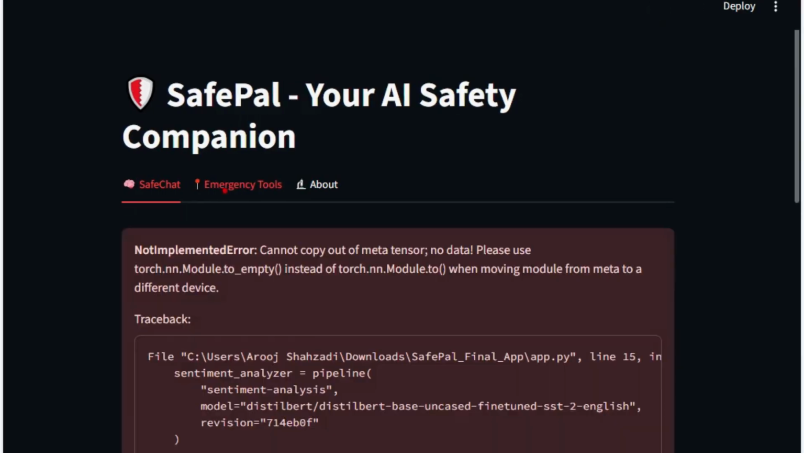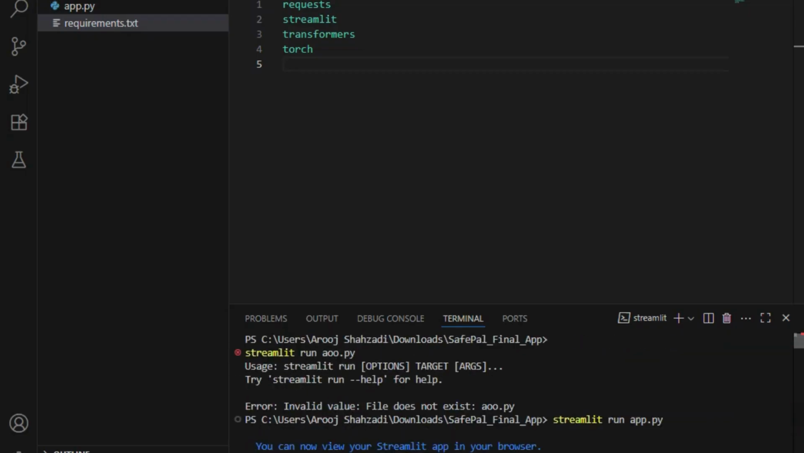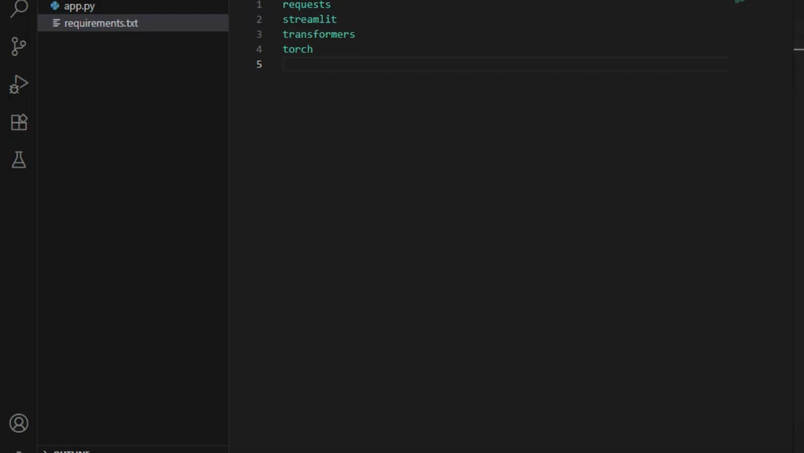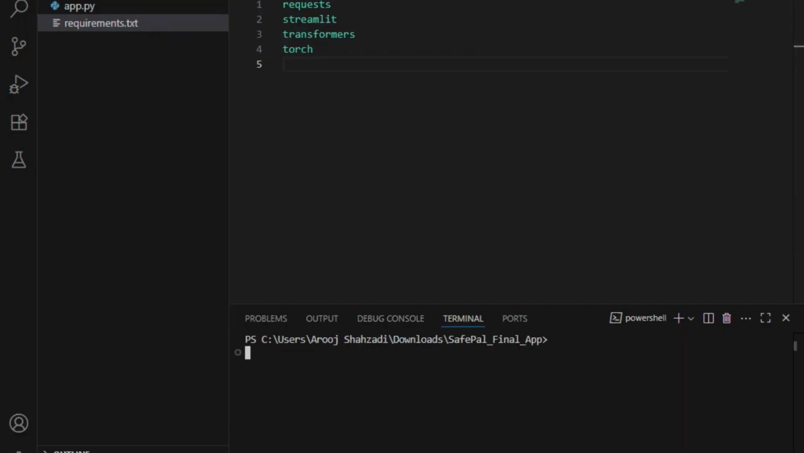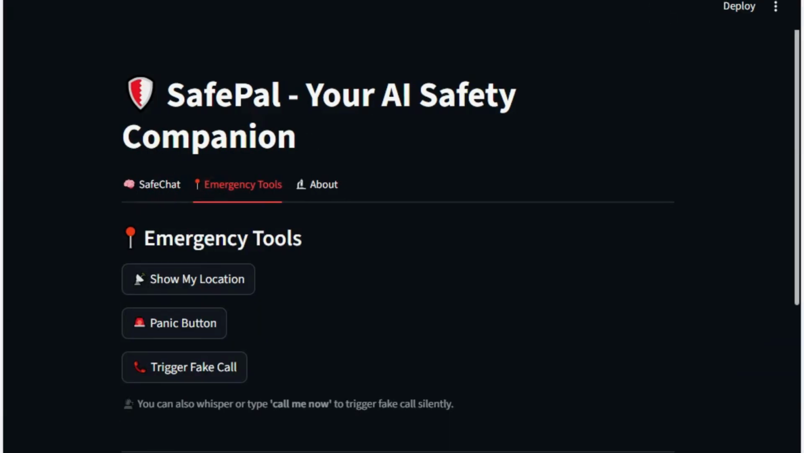Sorry, there was some problem with that. We can try to run this project again. Streamlit run app.py. This will run again. Show again all the methods, show again the buttons.